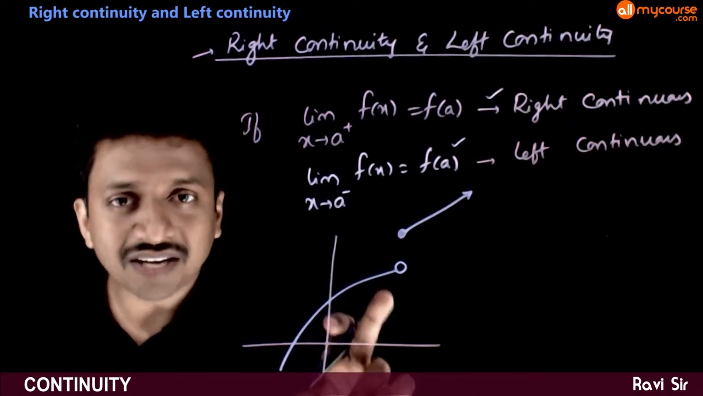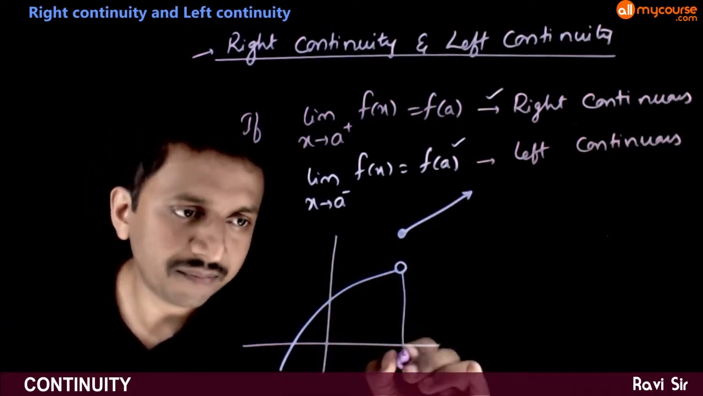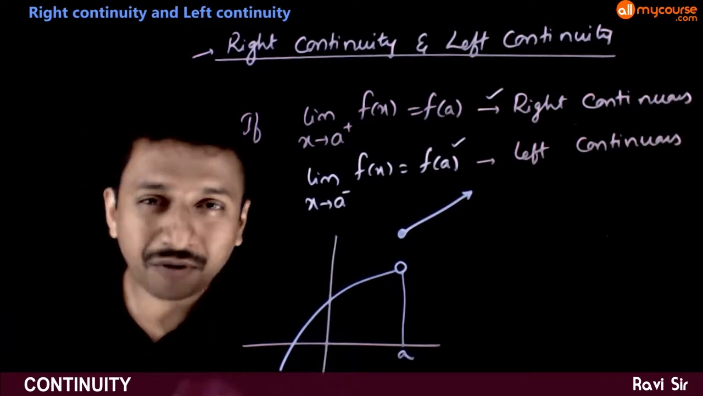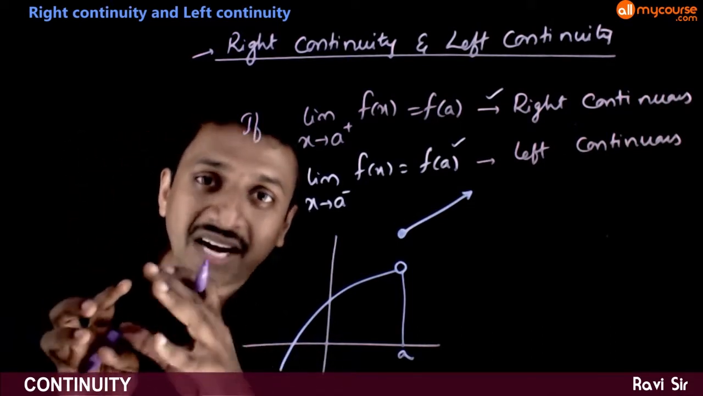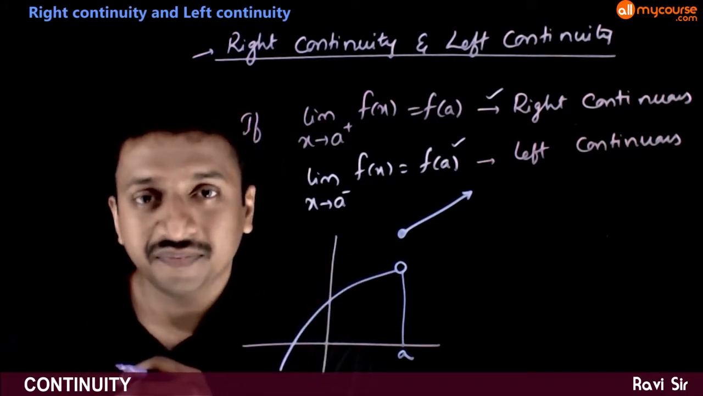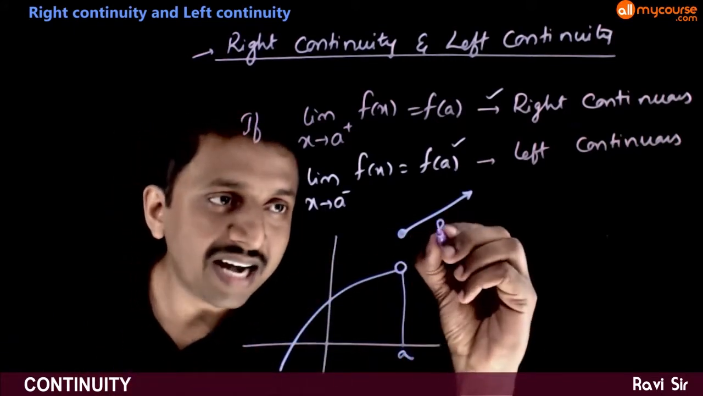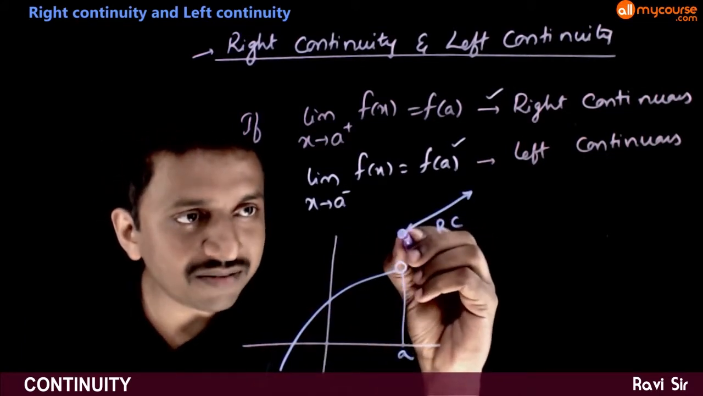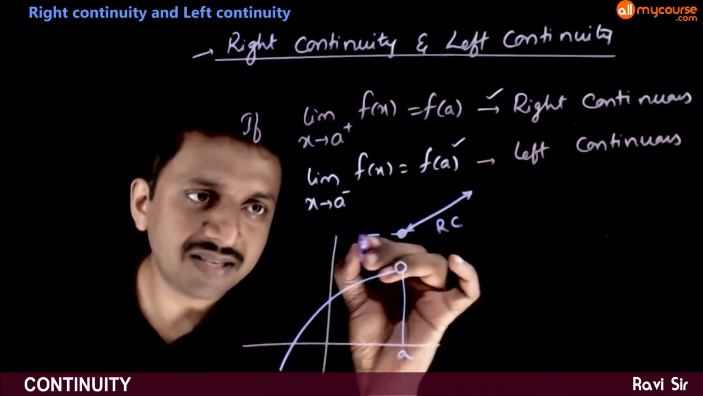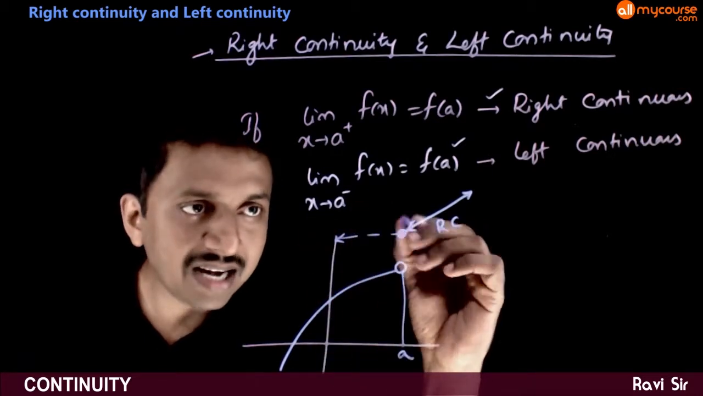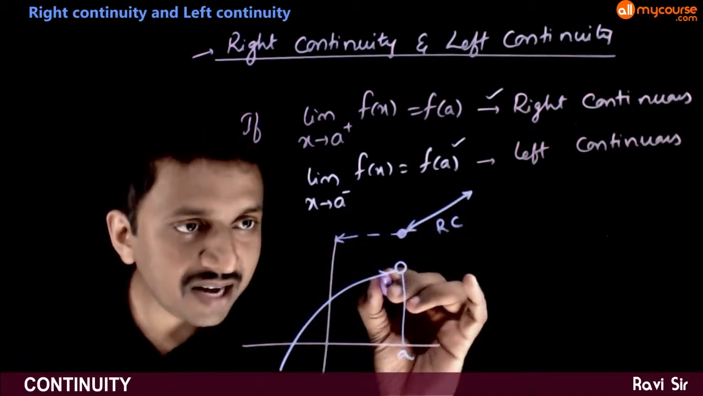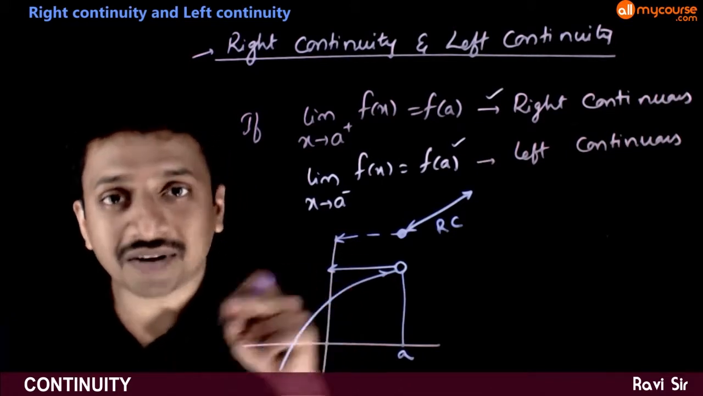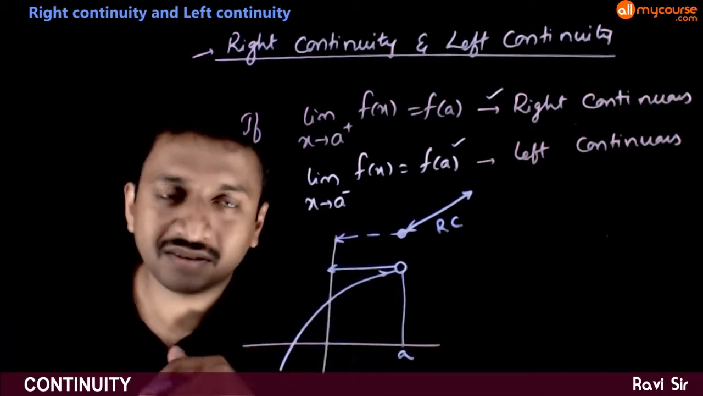as you can see, this function is discontinuous at x is equal to a. But if you want to talk about specific right continuity and left continuity, this function is right continuous because the right hand limit is same as the functional value. This is the functional value, and the right hand limit is also same. The left hand limit is something else. So this function is not left continuous but right continuous.